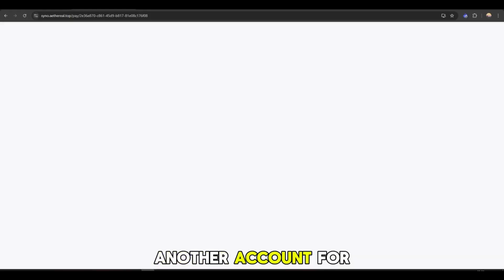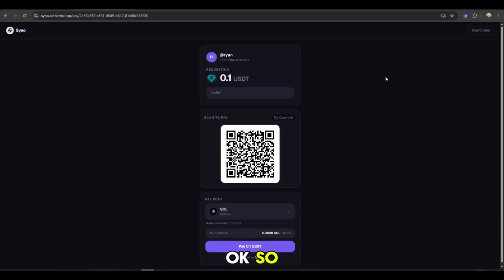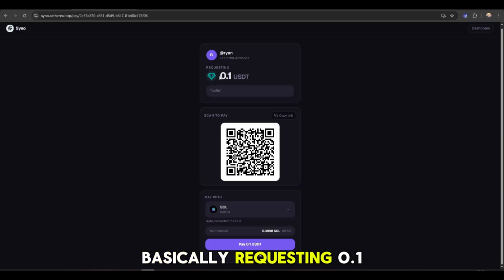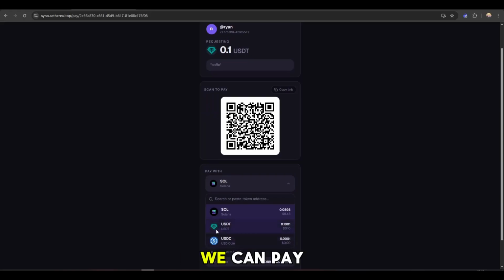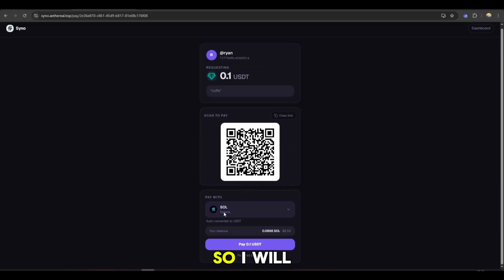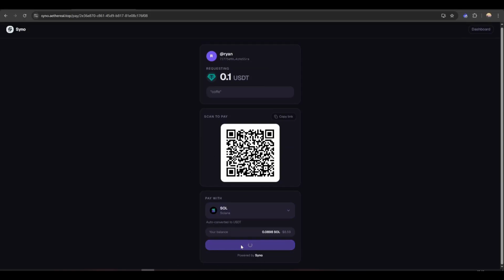Let's see, I will use another account for this. Okay, so this is the payment page. Notice how we can use other tokens to pay. So Ryan is basically requesting 0.1 USDT, but we can pay with every token we have. We can pay USDC, USDT, or we can pay using Solana. So I will pay using Solana.